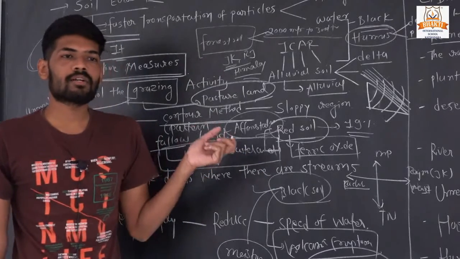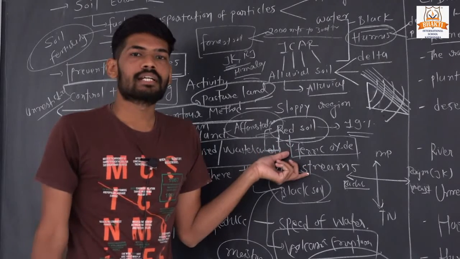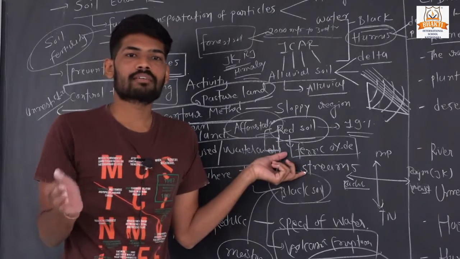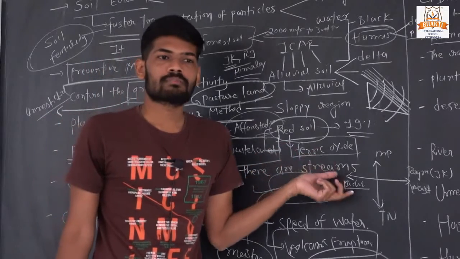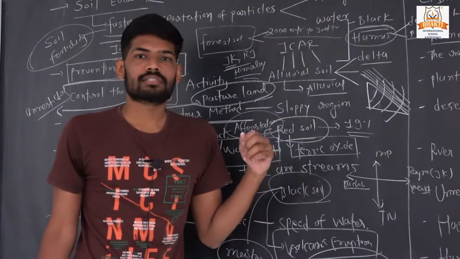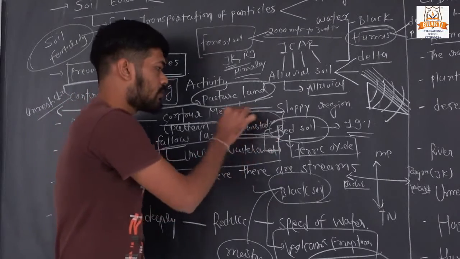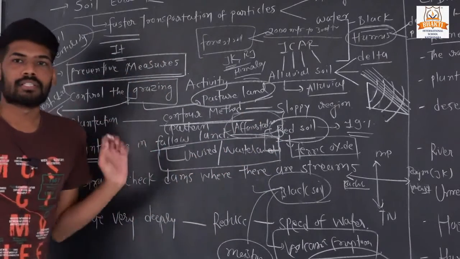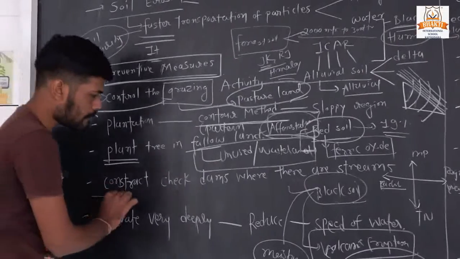Reforestation means growing trees whose content is very less, or in other words, the trees which are most useful for us but whose content is continuously reduced. So this type of plantation is called reforestation. Okay, afforestation, reforestation and deforestation.